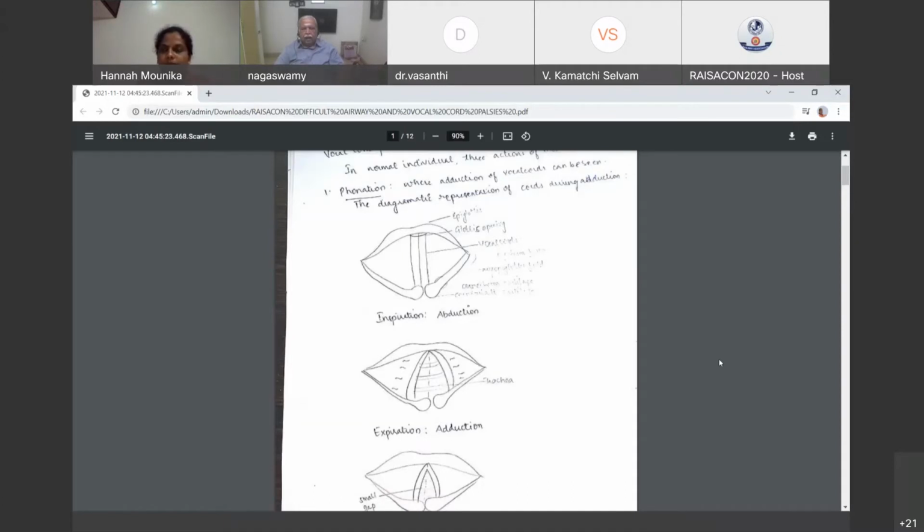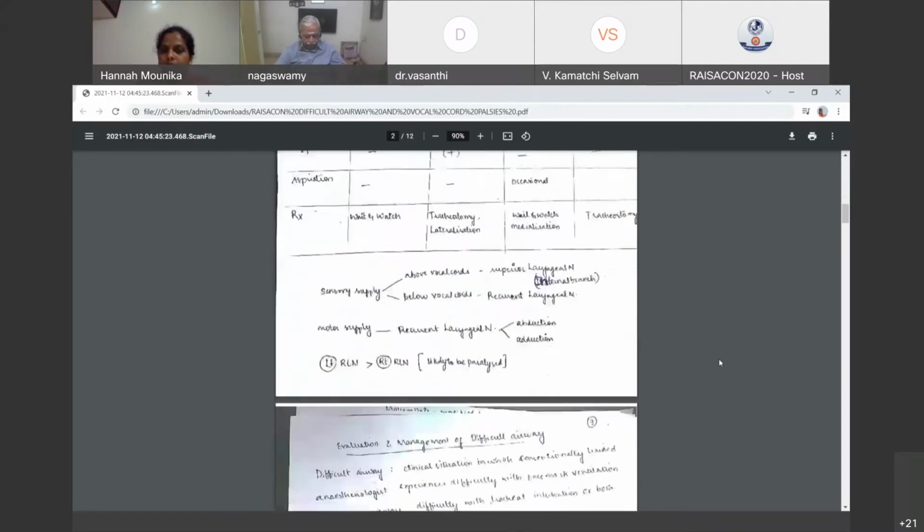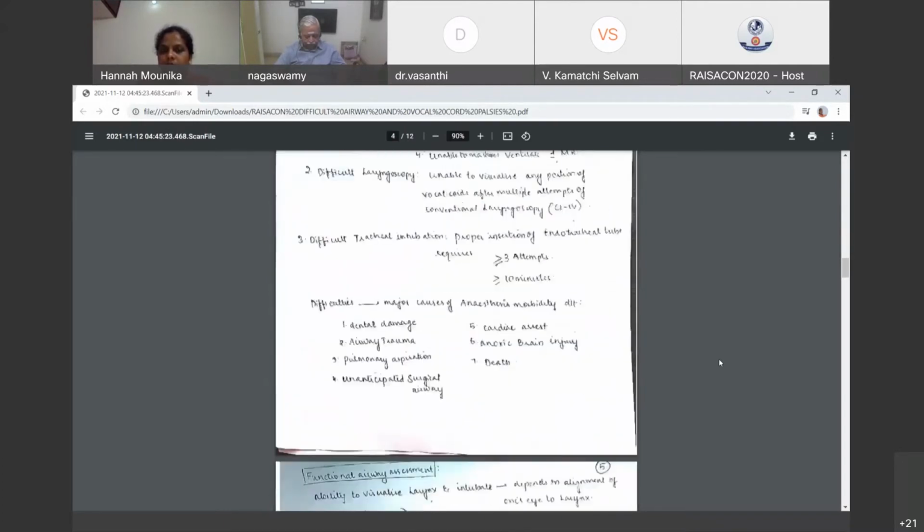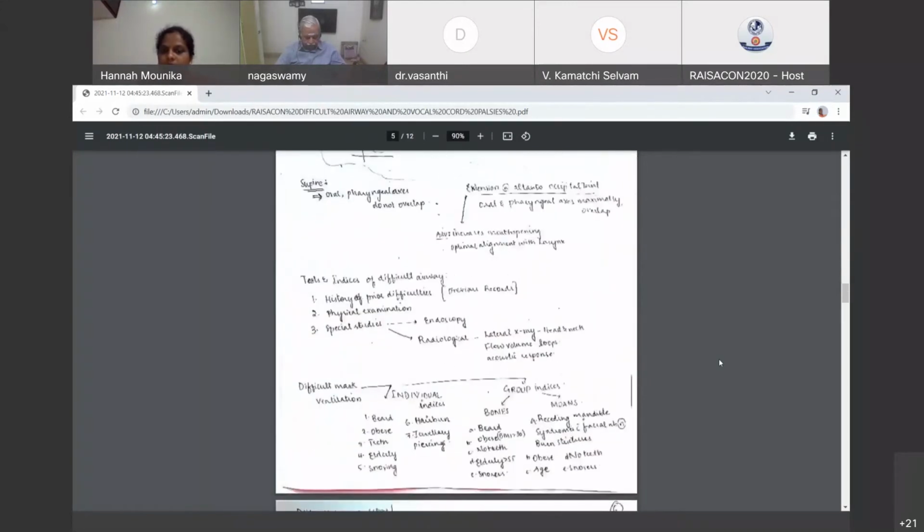For the unanticipated sudden airway issues, there is one thing called ultrasound guided procedures. So it is always better to mention that when you anticipate airway difficulty, ultrasound can be utilized, and you can just say a few words about the usage of ultrasound in an anticipated difficulty. And regarding the unanticipated difficulty, recently we received